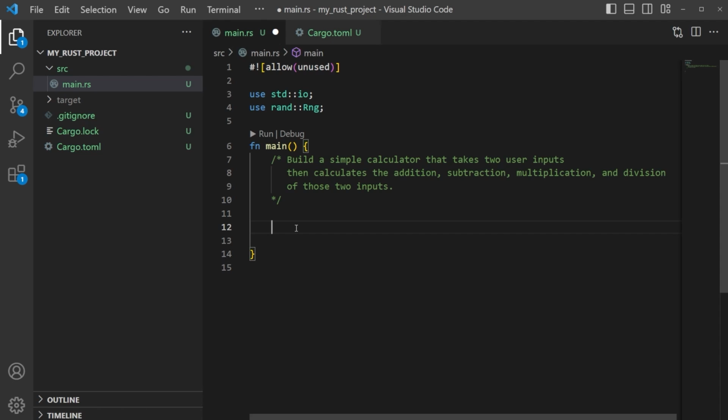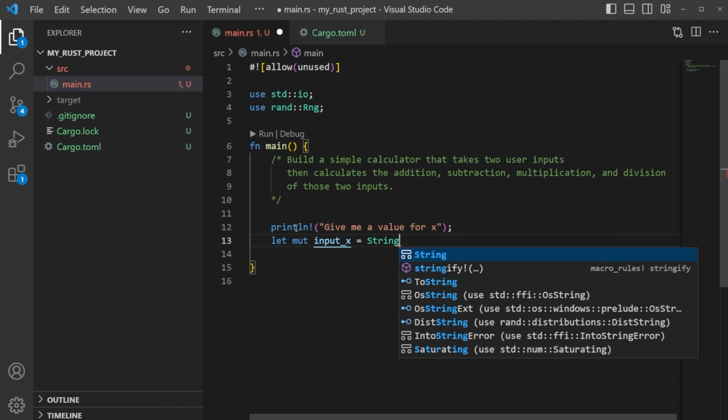So first and foremost, we want to have two integers. So let's first just print a line, and let's just say something like, "Give me a value for x." Okay, and that'll print out, give me a value for x. Perfect. Now we need to define what that might be. So we can say let mut, and we could just call this input_x, and then we could just say String::new.